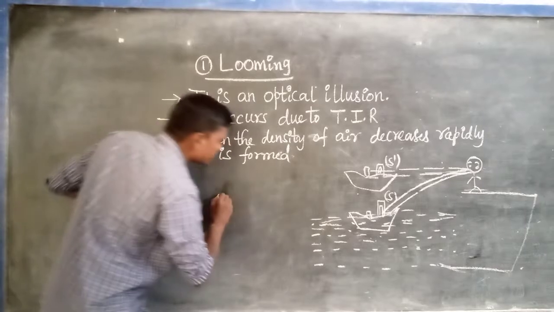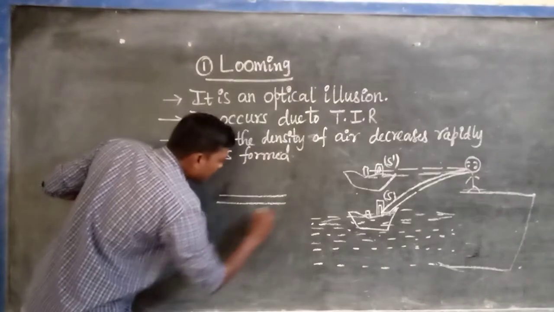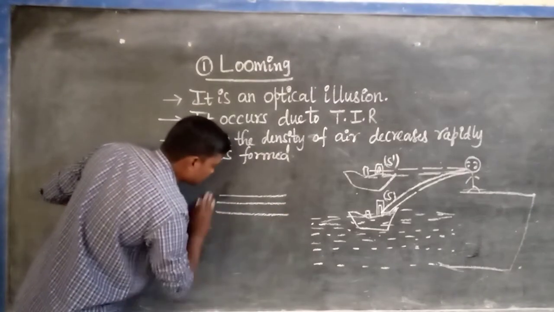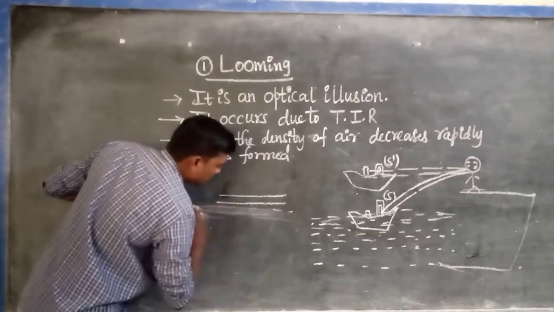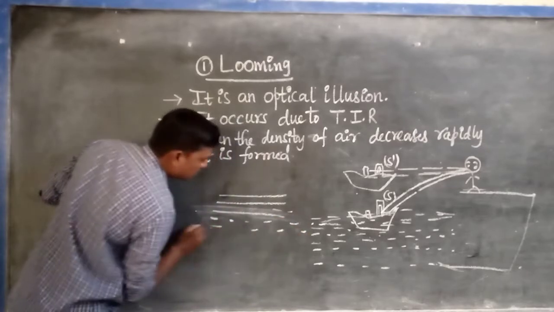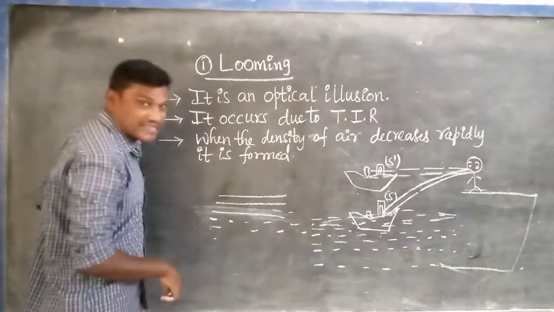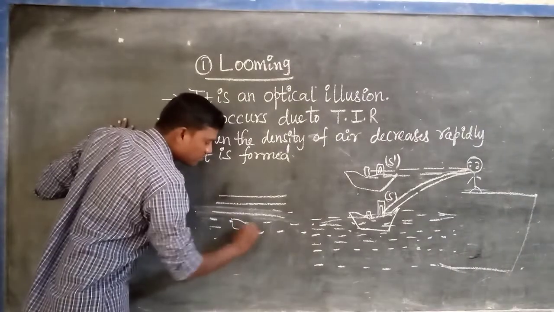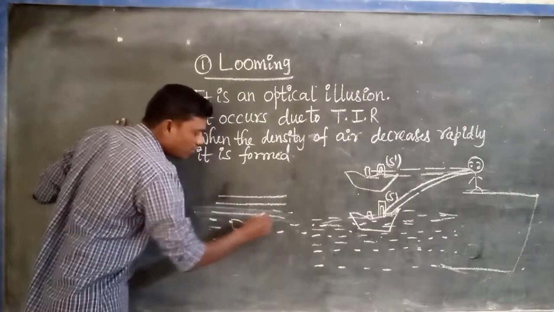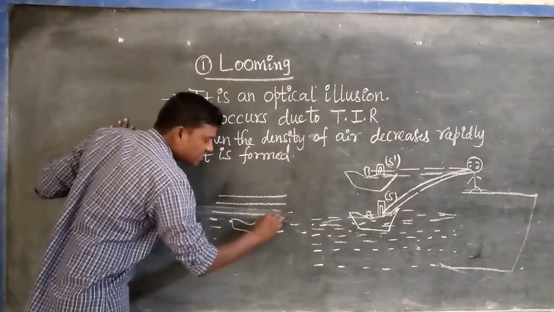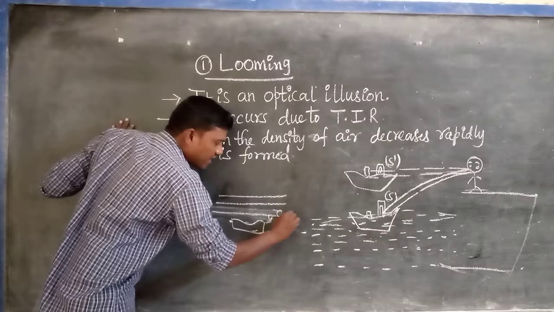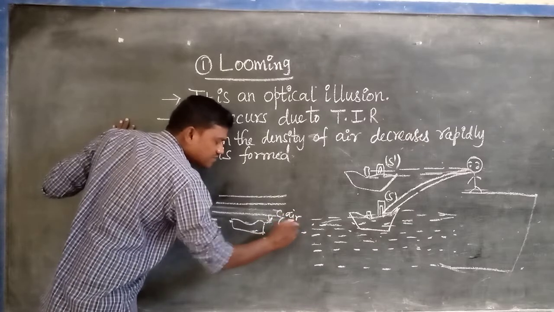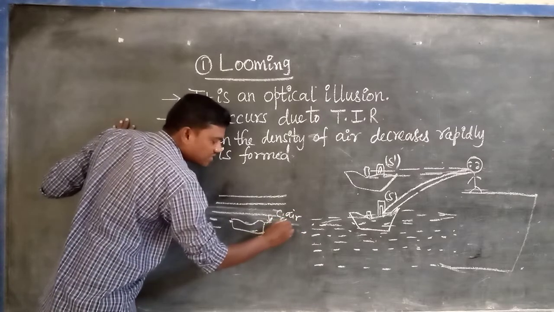For example, here, these are the air levels we can consider in the sea. It is the surface of the sea. So here you are observing, what will happen? Here a ship is there. The air which is present near the surface of the sea is cold air, for example its temperature is 5 degrees Celsius.